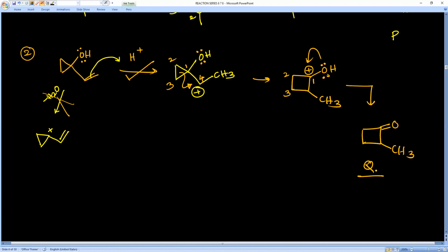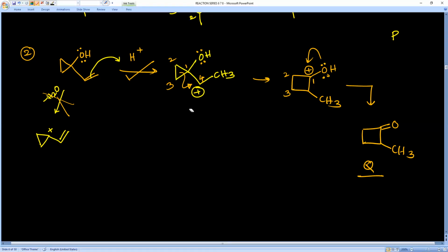Now the question is select the correct statements. OH group undergoes protonation. No, that is wrong. If OH group undergoes protonation, resulting intermediate becomes less stable. Therefore, first option is incorrect. C double bond C undergoes protonation. Yes, if C double bond C undergoes protonation, we are getting more stable carbocation intermediate.